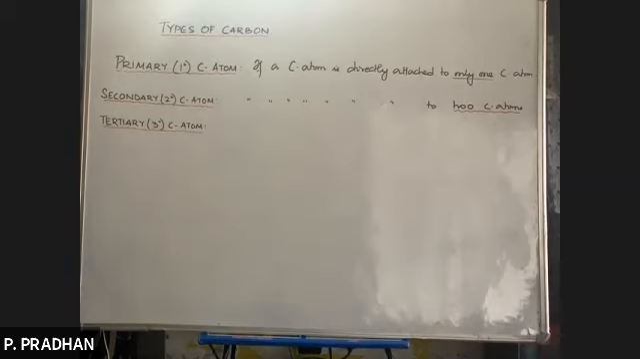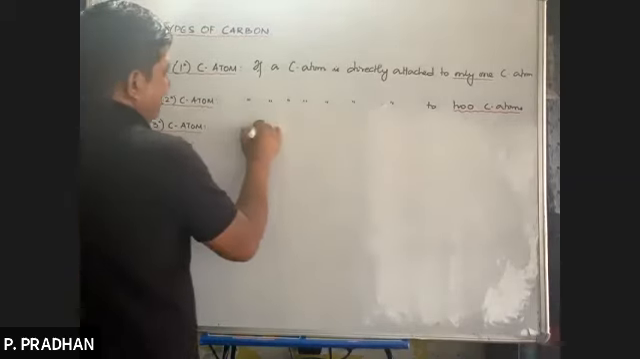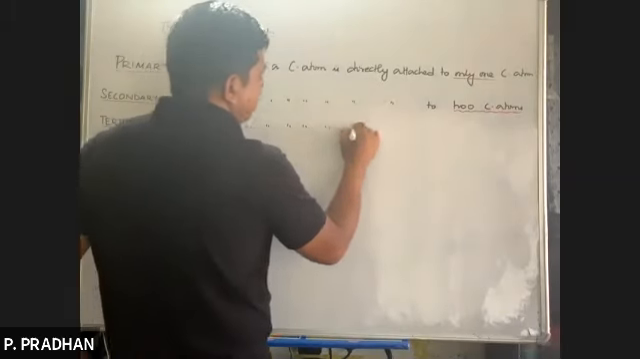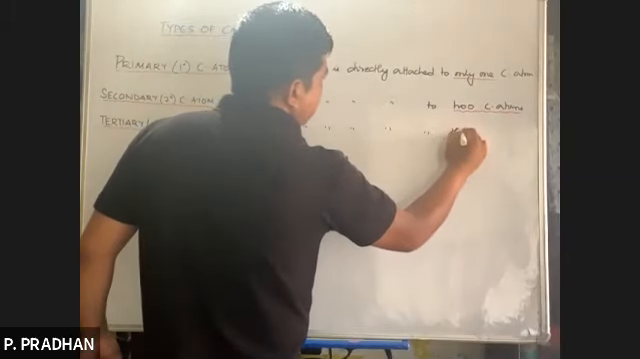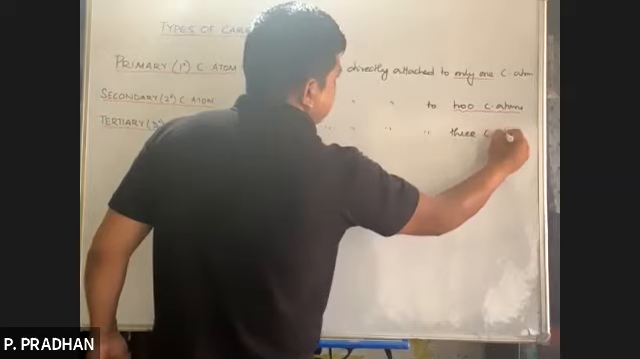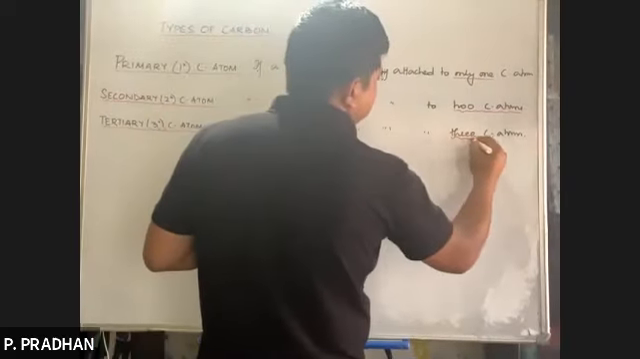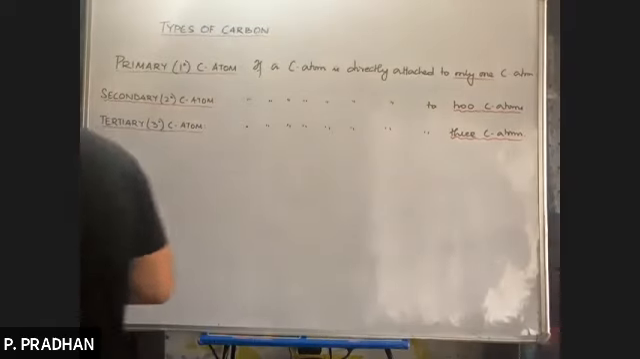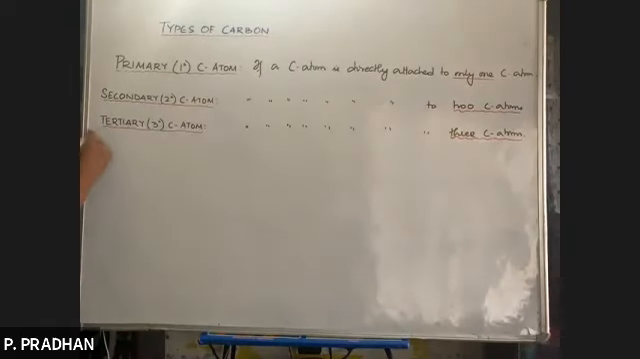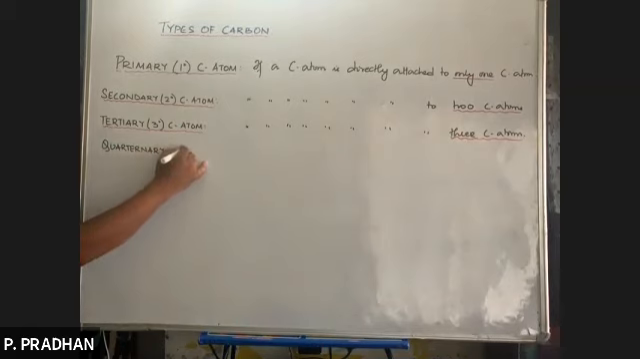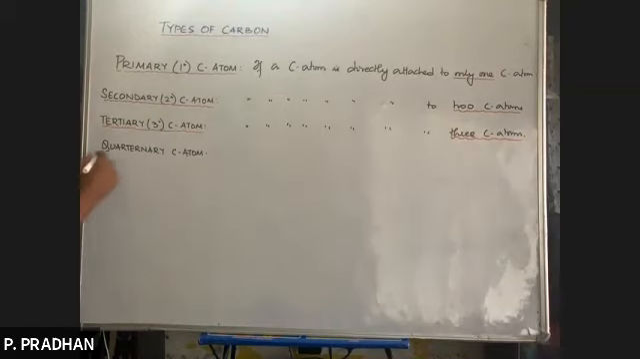What is a tertiary carbon atom? If a carbon atom is directly attached to 3 carbon atoms. So last we have a quaternary carbon, so it's rarely written as 4-degree.